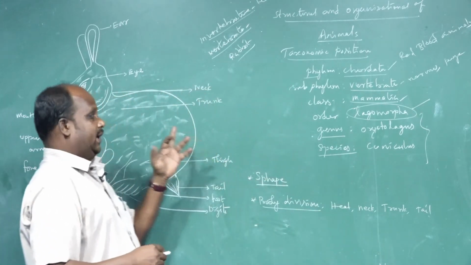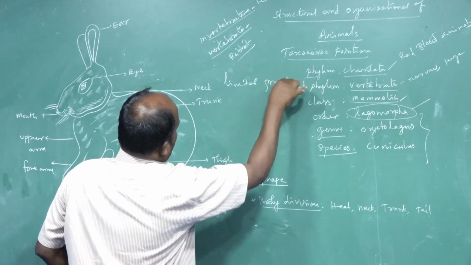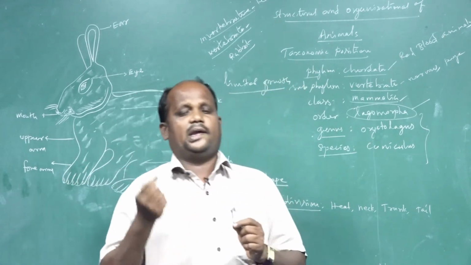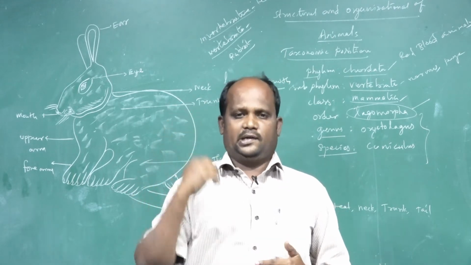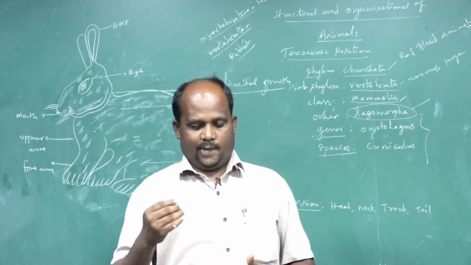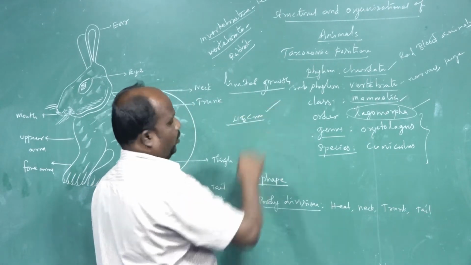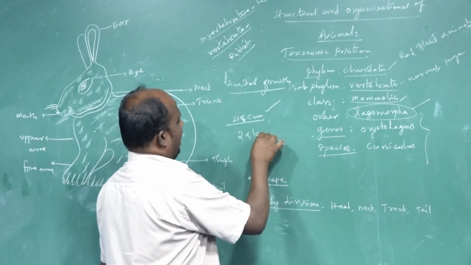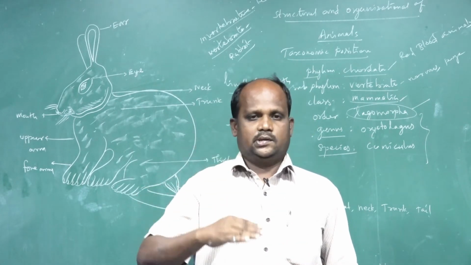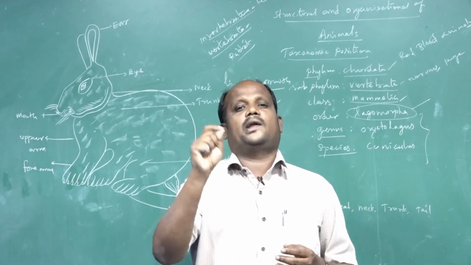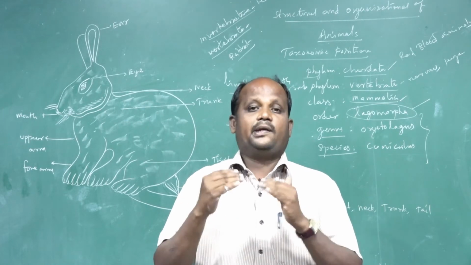See the diagram. The rabbit is a limited growth animal. Why is the rabbit called a limited growth animal? It means it never grows after a limited age. How much length will it develop? The rabbit grows only to 45 centimeters in length, or height, and its weight is only 2.5 kilograms. It matures at that body weight, and that is why the rabbit is called a limited growth animal.